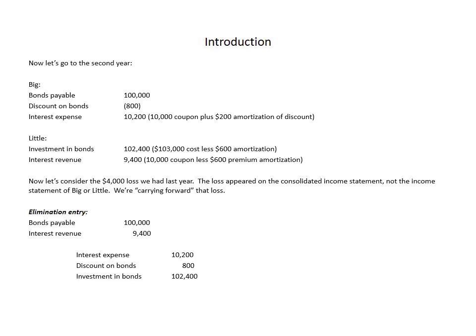That $4,000 debit is the loss that we had last year. The loss appeared on the consolidated income statement, not the income statement of Big or Little. So we have to reestablish or carry forward that loss, and we're going to do that by debiting the investment in Little account.